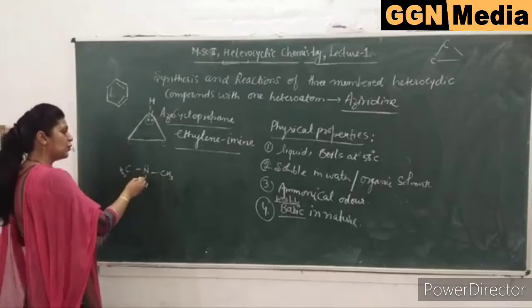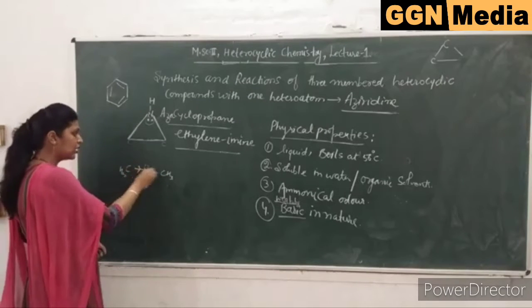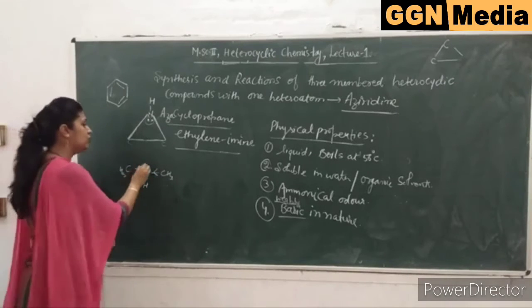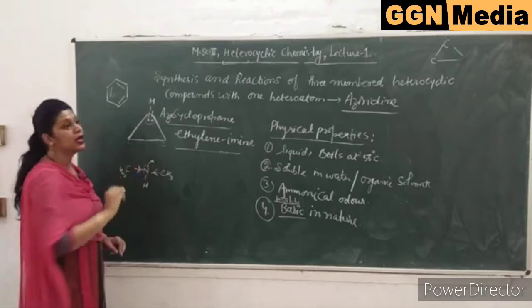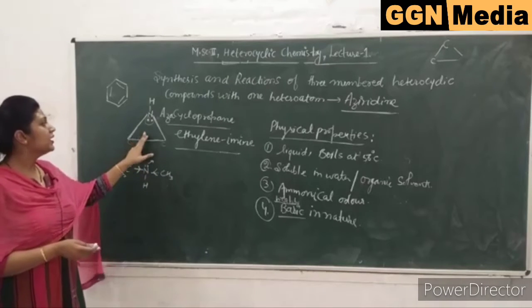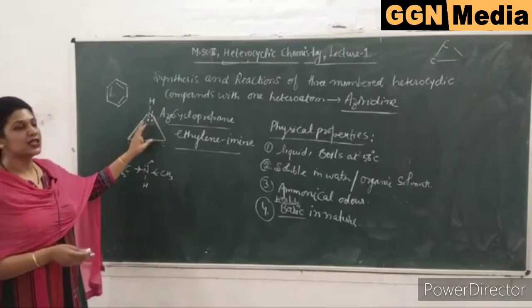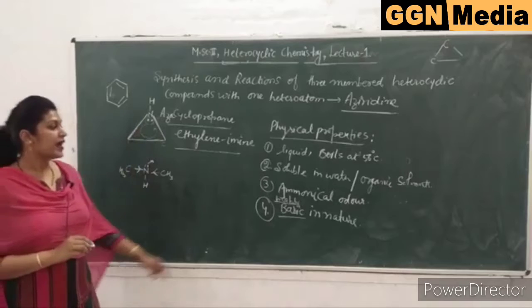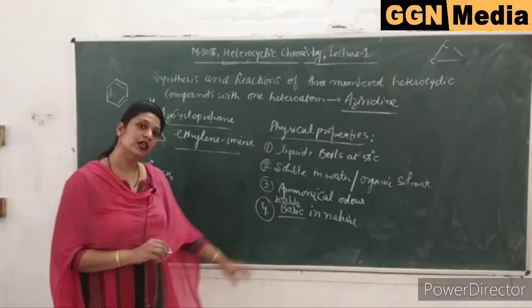In this open chain partner, the 2 methyl groups are electron donating, and this electron pair is readily available to other electron deficient compounds. But in aziridine, this lone pair is less available due to the delocalization of the electrons, and hence it is weakly basic in nature.